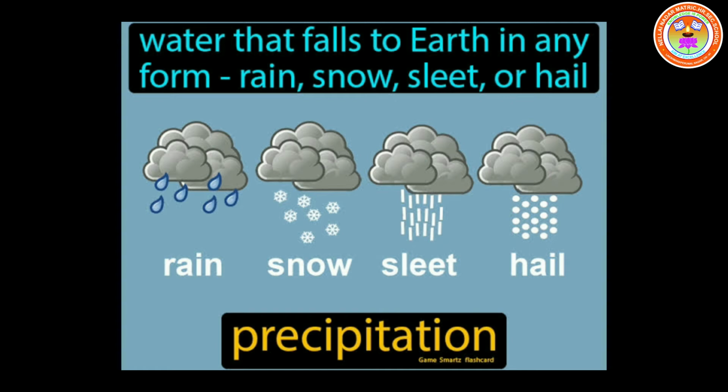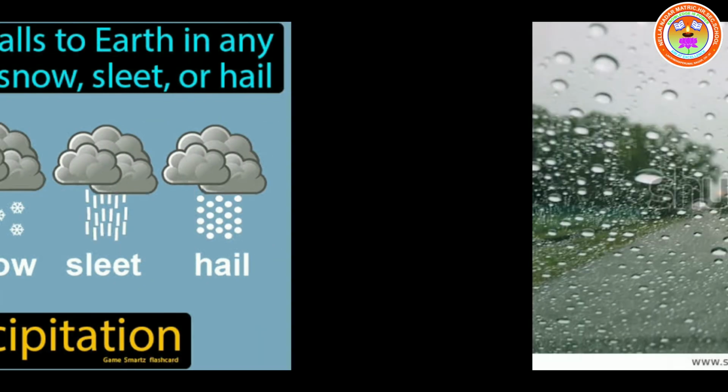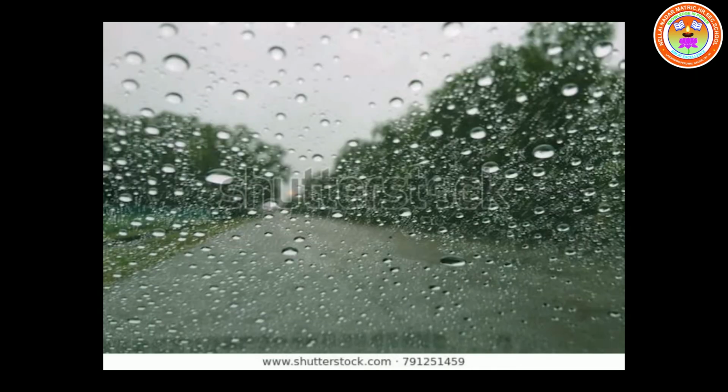The main forms of precipitation, as you can see on the screen, children, are drizzle, rain, sleet, snow, and hail. Okay, the first one we are going to learn is drizzle. The falling of numerous, uniform, minute droplets of water with a diameter of less than 0.5 millimeter is called drizzle. We'll see on the screen how you feel.